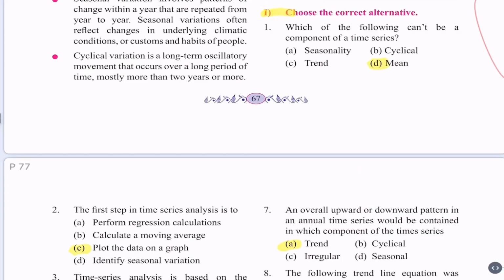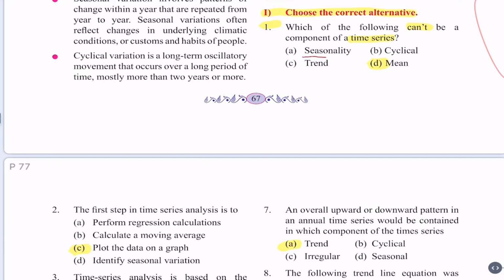Question part 1. Choose the correct alternative. Question 1. Which of the following can't be a component of time series? A. Seasonality. B. Cyclical. C. Trend. D. Mean.